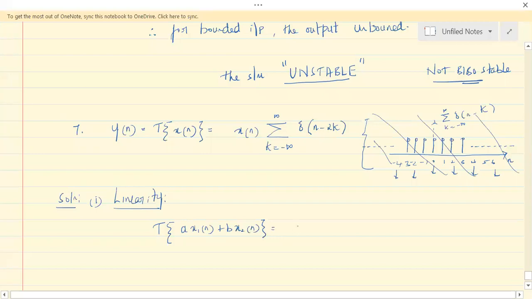So it looks like A x1 of n plus B x2 of n, multiplied by this particular summation.